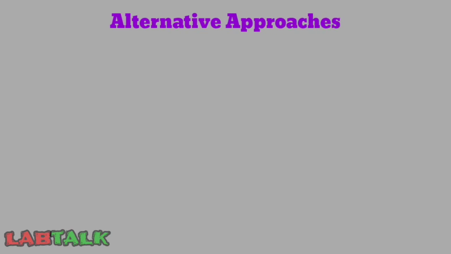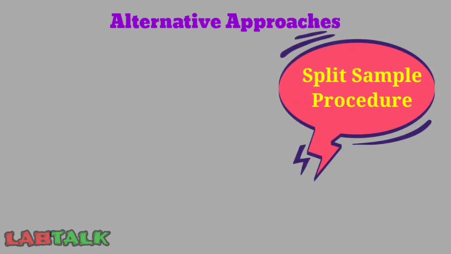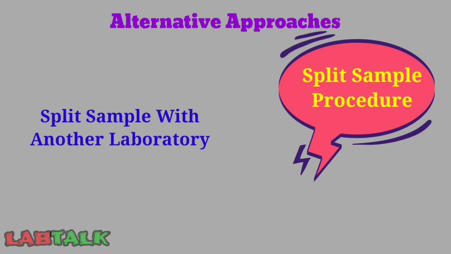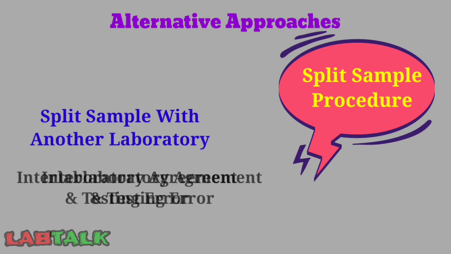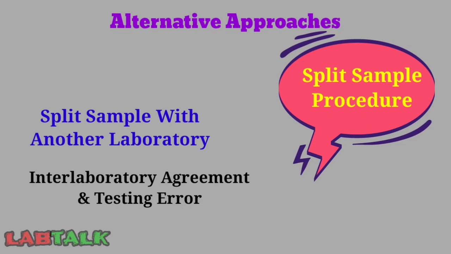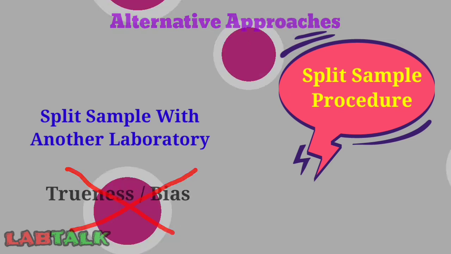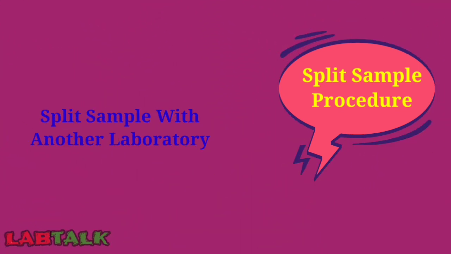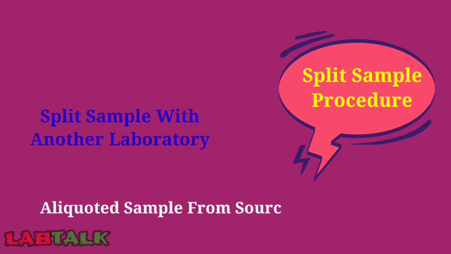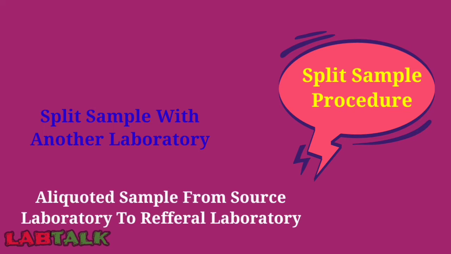Now, what are the alternative approaches? We will see first of all the split sample procedure. First is split sample with another laboratory. Such split sample procedures evaluate inter-laboratory agreement and testing error, but they do not provide any evaluation for trueness or bias. In the split sample with another laboratory, a sample is allocated from the source laboratory and is sent to another laboratory for analysis, and the results are compared.